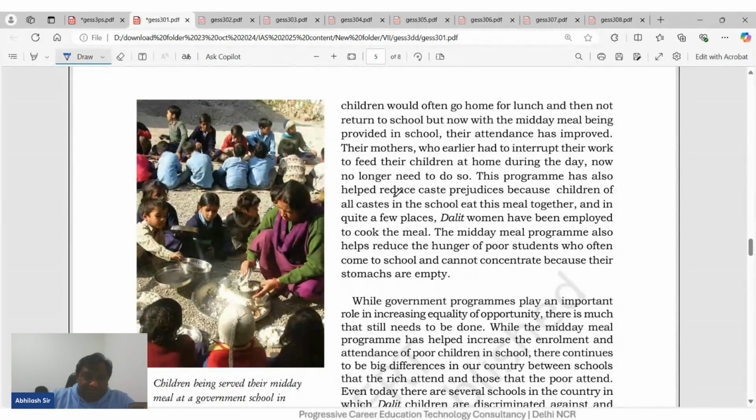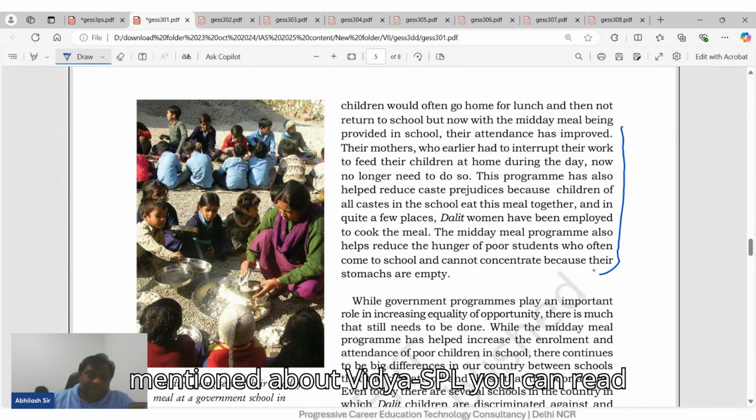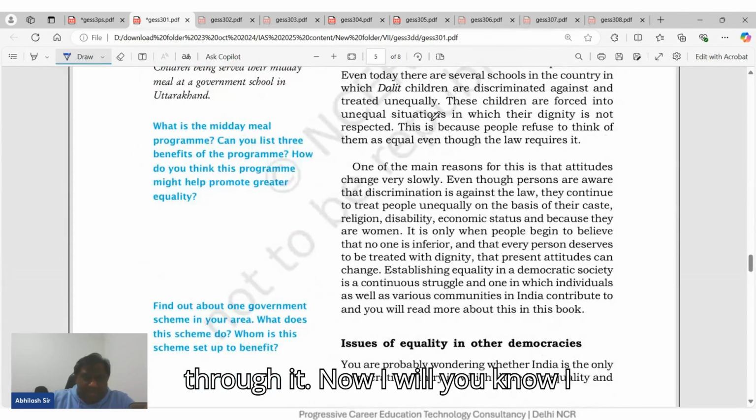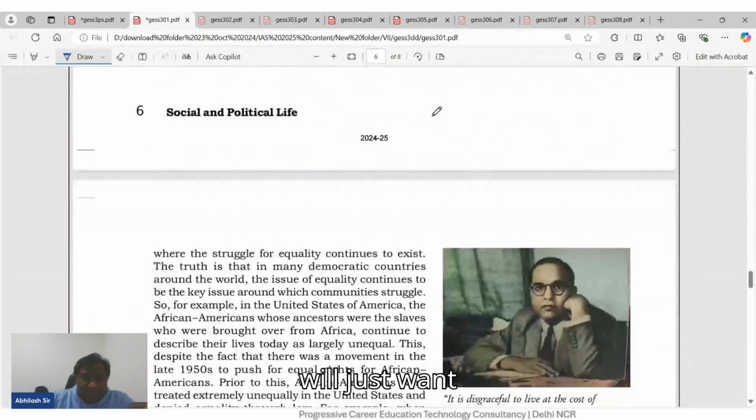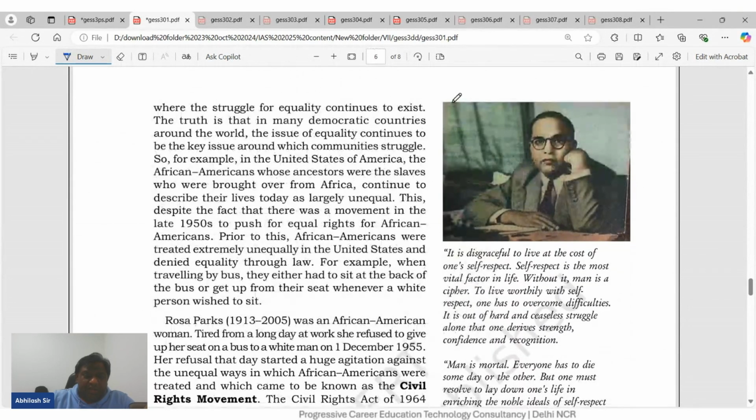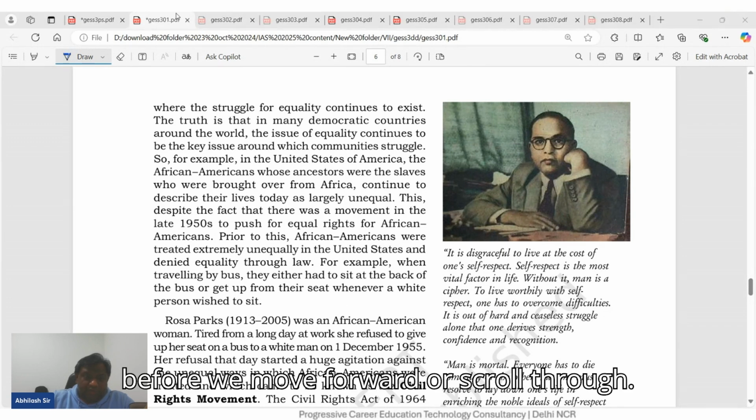So there's a whole lot of things mentioned about the midday meal scheme. You can read through it. Now, I just wish you to take a reading of how this chapter turns out to be. I will just narrate or summarize the chapter before we move forward or scroll through.